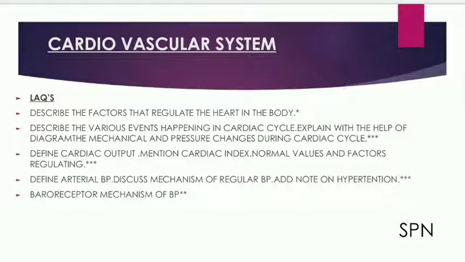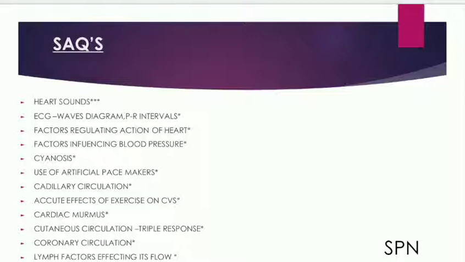Define cardiac output. Mention its index, normal values and factors regulating. Define arterial blood pressure. Discuss the mechanism of regulation of BP. Add a note on hypertension. Baroreceptor mechanism of BP. Most important.